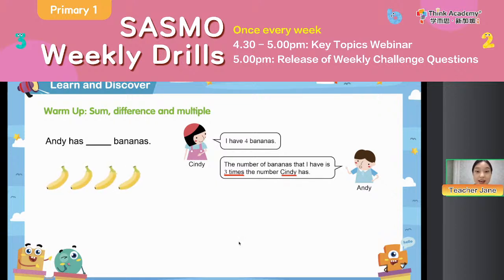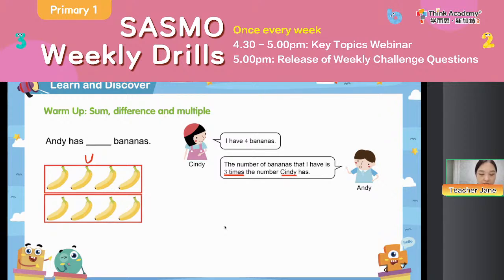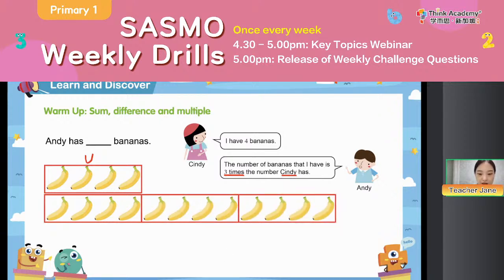Okay, then let's have a look. Cindy says, aha, I have 4 bananas. So we just draw it as 1 unit, 1 bar, like this, right? And then Andy says, I have 3 times. Okay, everyone, if you think this is 1 unit already, let's have a look. So Andy will have 1, 2, 3, which is 3 units. Then everyone tell me, Andy has how many bananas? 1 unit, 2 units, 3 units. Okay, 12, right? Andy has 12 bananas.